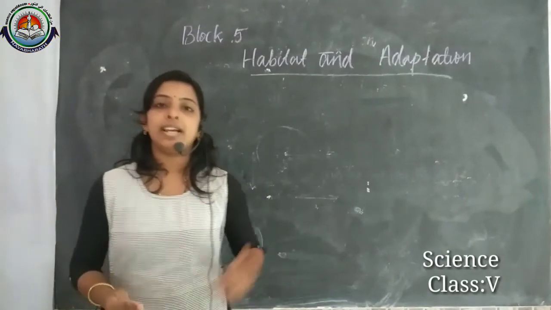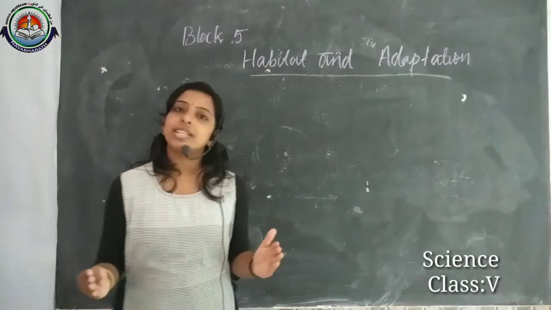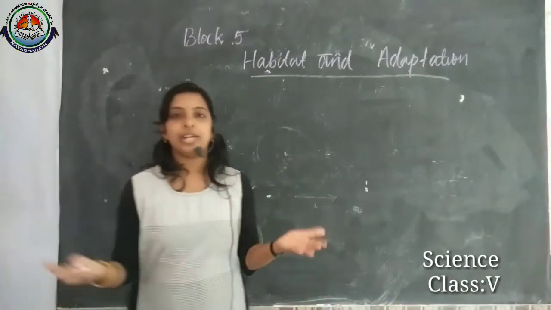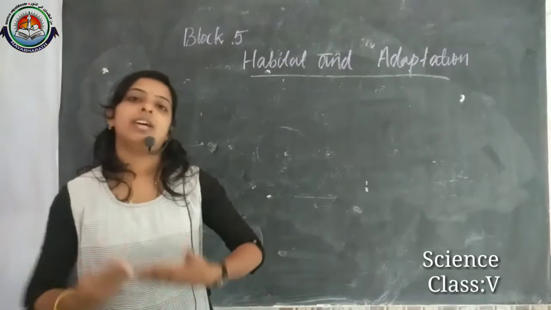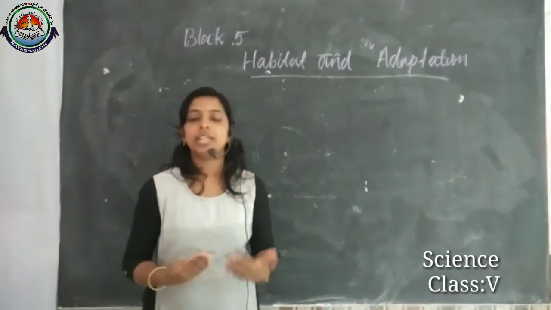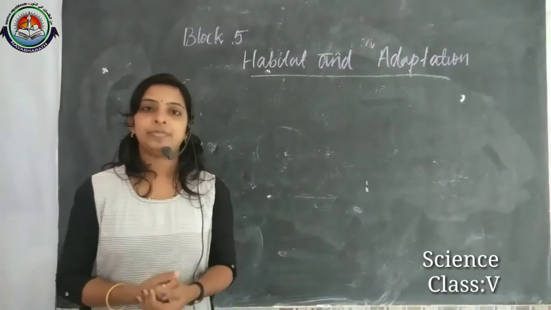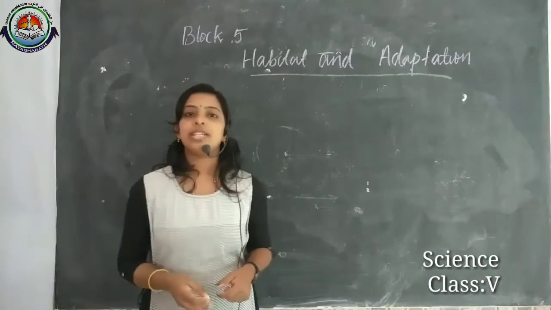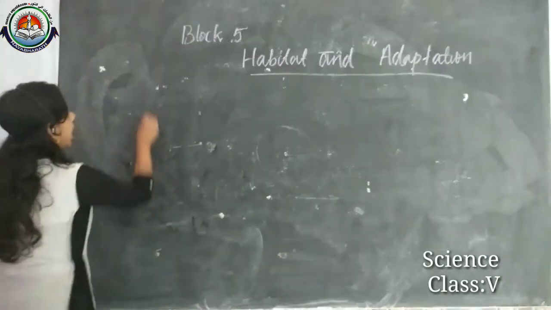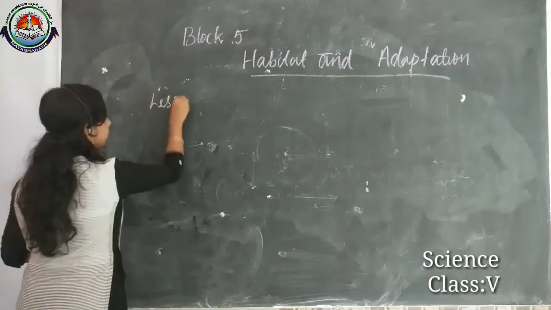In this block, we are discussing the environment and how animals adapt in it. So our first lesson is Animal Habitat.